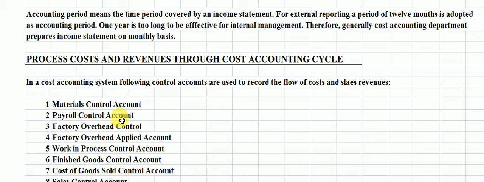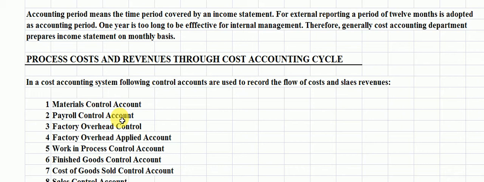Students, this is the account in which we have to deal with direct material and direct labor cost, as well as factory overhead cost here.